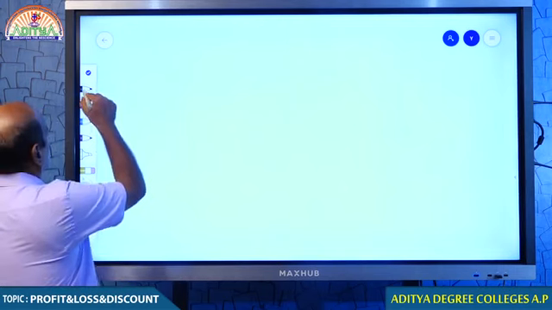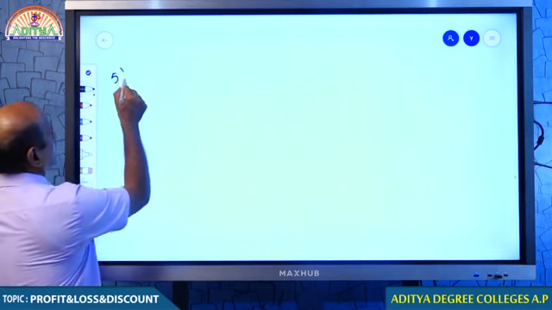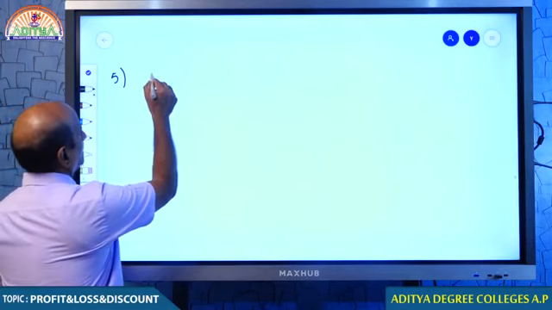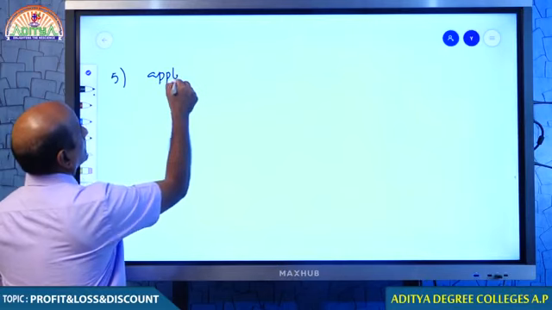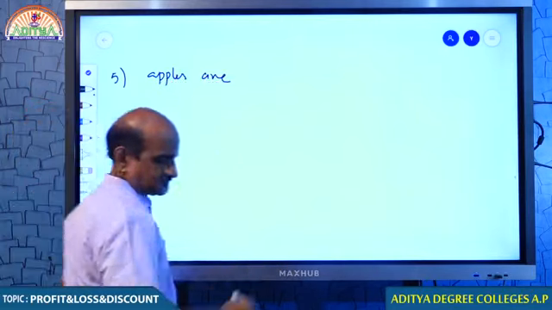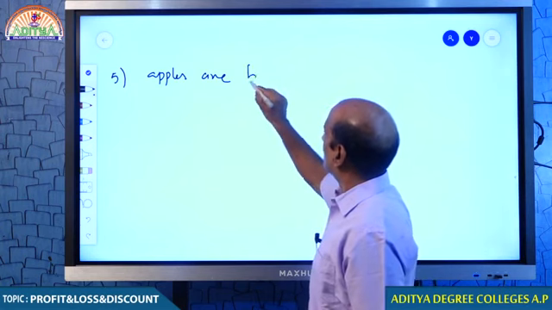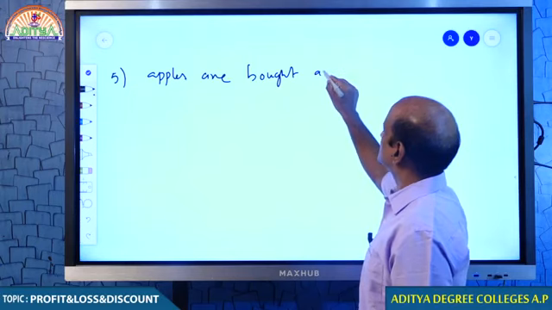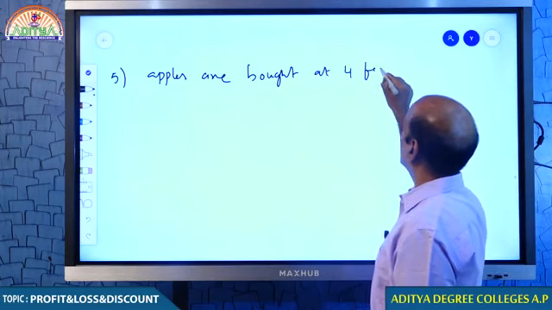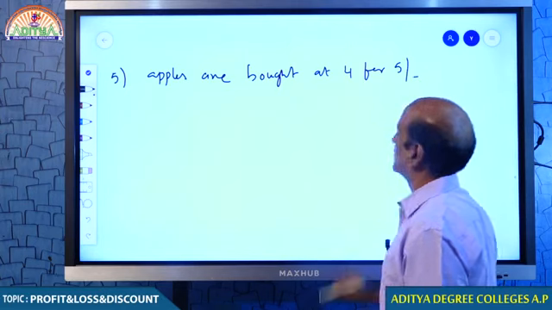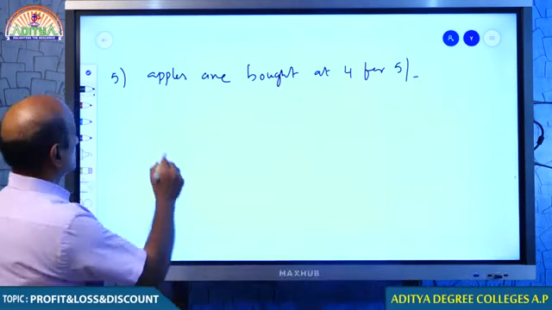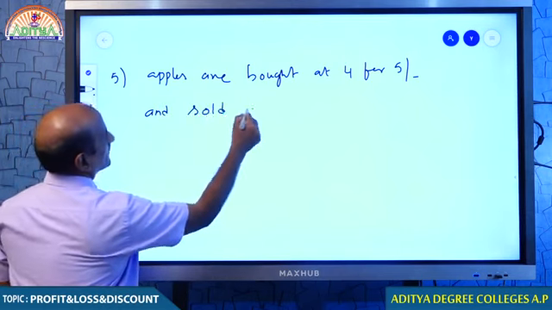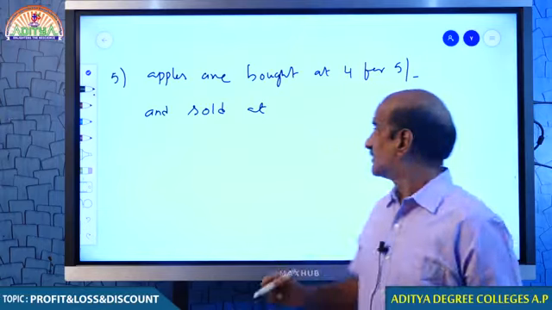Ready? Question number 5. Let us come to the previous one once again. Let us look at one more question. You get even more clarity. Apples are bought at 4 for 5 rupees and sold at 5 for 4 rupees.